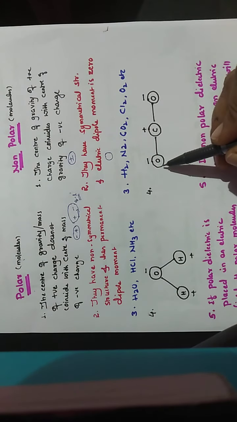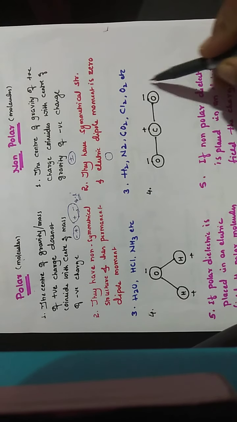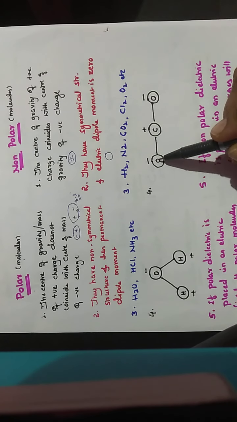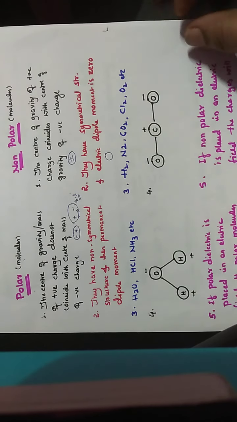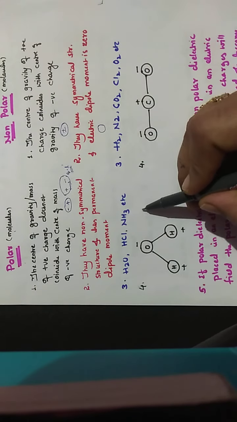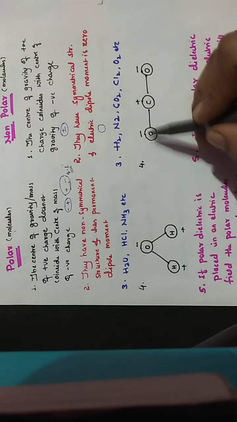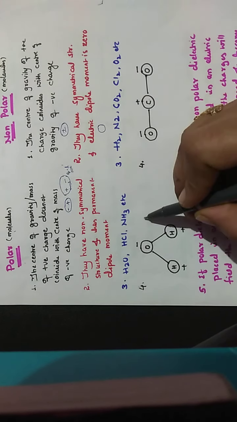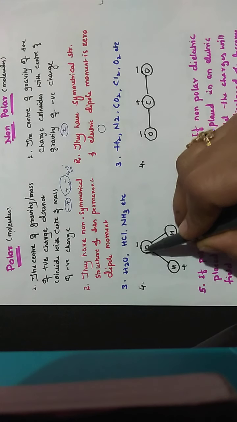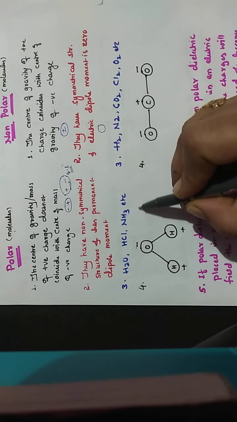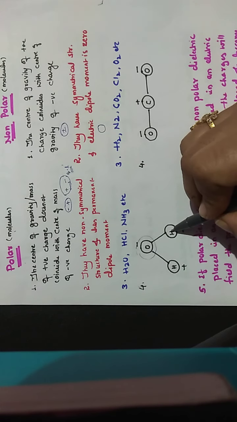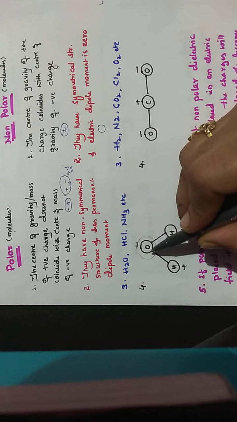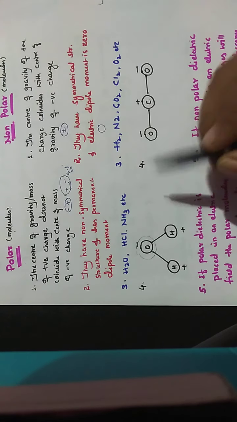For example, in this figure, in CO2 all these are symmetrical, whereas in the case of H2O, the oxygen atom is somewhat bigger than the hydrogen atoms, so that is why they are non-symmetrical.